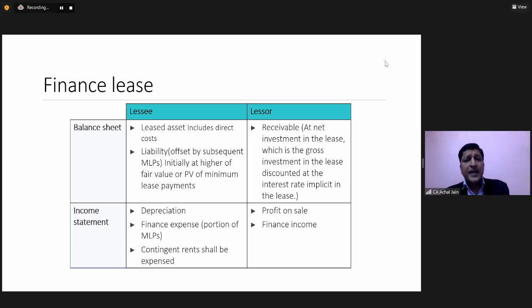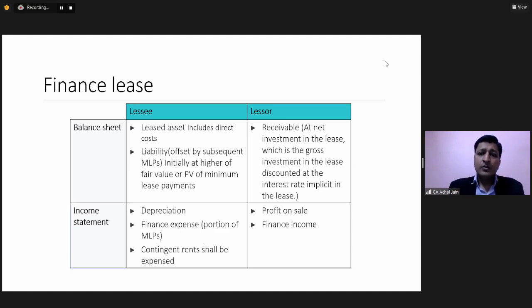Now, this is an aspect related to the lessee which is required to be considered in case of a finance lease. Now let's understand how will the lessor record this. Lessor doesn't have this asset now, even though he continues to have the ownership of the asset. Still, because the risk and rewards have been substantially transferred from the lessor to the lessee, lessor will not record that asset in its balance sheet. Let's suppose if we are talking about a building which the lessor has given to the lessee, lessor will not record building in its balance sheet anymore the moment we say it's a finance lease.